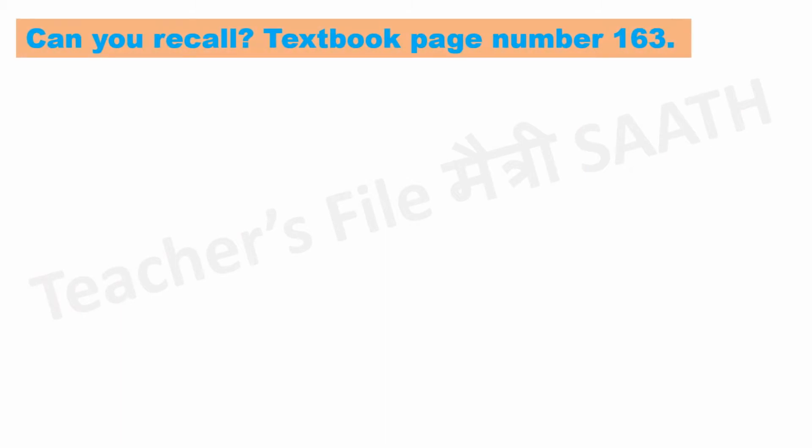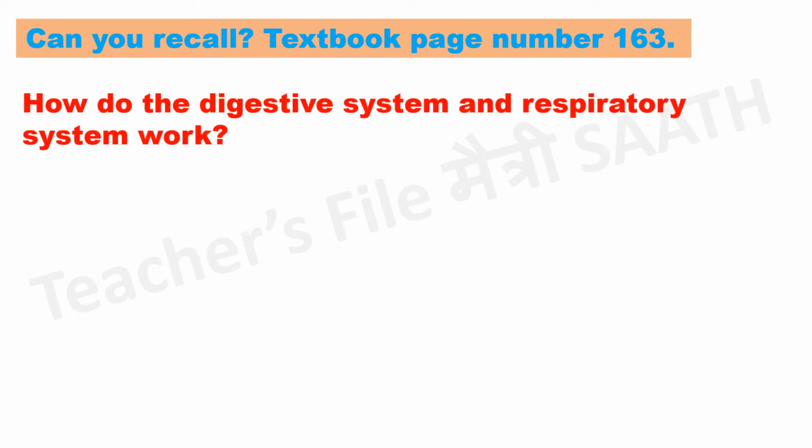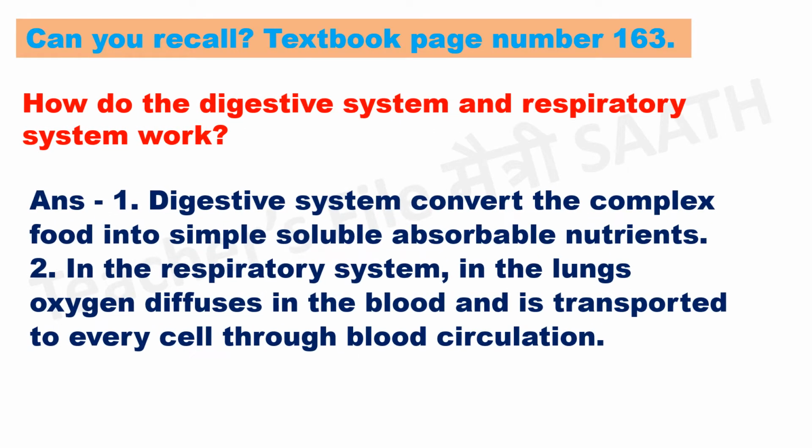Can you recall? Textbook page number 163. How do the digestive system and respiratory system work? Answer. The digestive system converts complex food into simple, soluble, absorbable nutrients. In the respiratory system, in the lungs, oxygen diffuses into the blood and is transported to every cell through blood circulation.